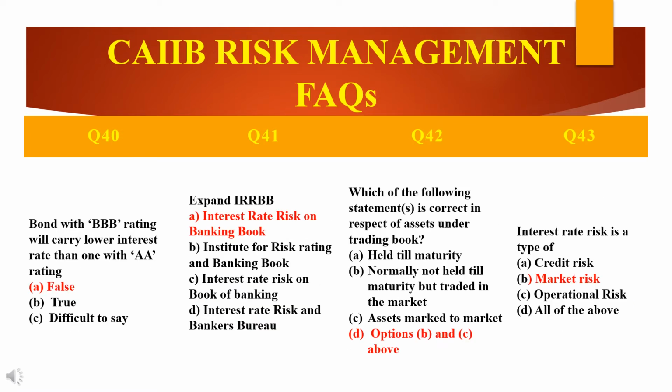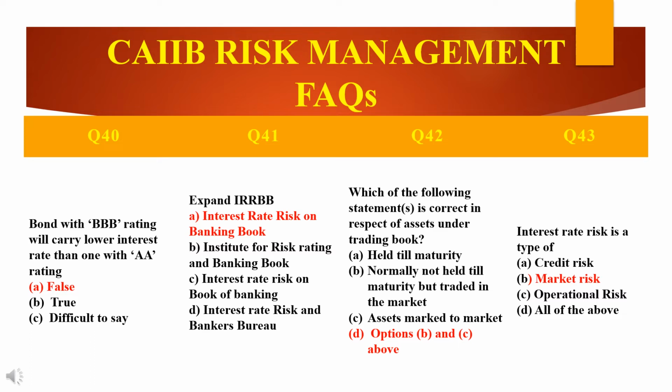Now friends, this is our last slide for the video. Just see here, we are in the 40th question. Read the question. A bond with BBB rating will carry a lower interest rate than one with AA rating. Is it true? No, it's false. Compared with double A rating, it's false.